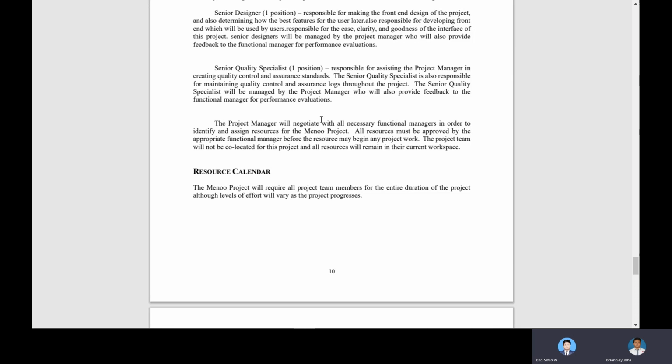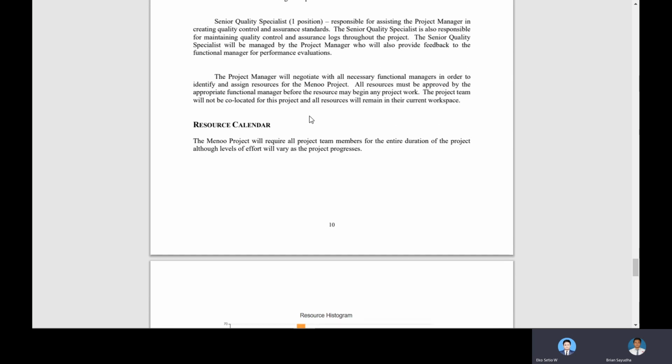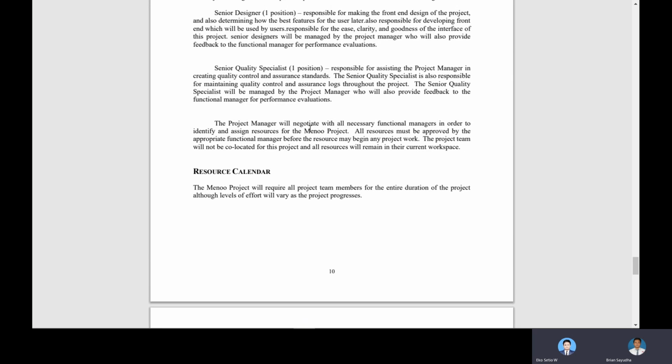And the senior quality specialist is responsible for assisting the project manager in creating quality control and assurance standards. The senior quality specialist is also responsible for maintaining the quality control and assurance log throughout the project. The senior quality specialist is managed by the project manager. And lastly, the project manager will negotiate with all necessary functional managers in order to identify and assign resources for the Menoo project.